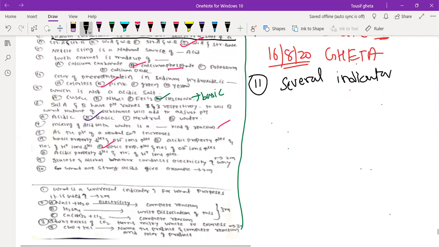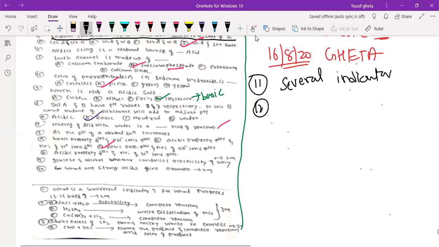What strength means is strong acid and weak acid, strong base and weak base. With the help of the pH scale, we can find out the strength of acid. So you just write the definition: it is a mixture of several indicators which gives different color for different concentration of hydrogen ion, and it is used to find the strength of acid or bases. So this was 11th one.